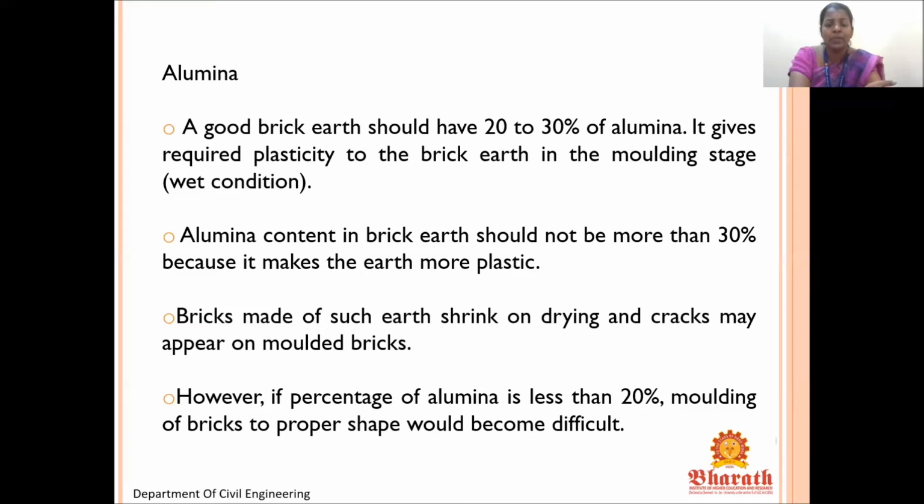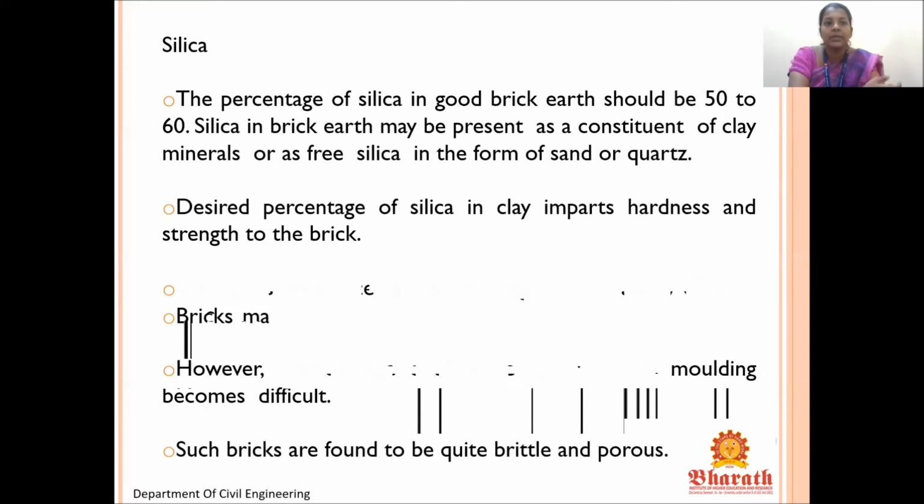The crack will form while we are drying it, right? So that's not a good condition. However, if the percentage of alumina is less than 20%, molding of brick to proper shape would become difficult. So alumina should not go less than 20 and greater than 30. If it grows greater than 30, it will crack. If it comes less than 20, the molding of bricks to the proper shape will become difficult.